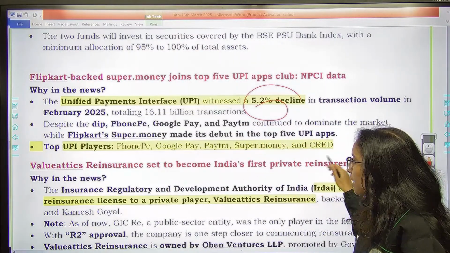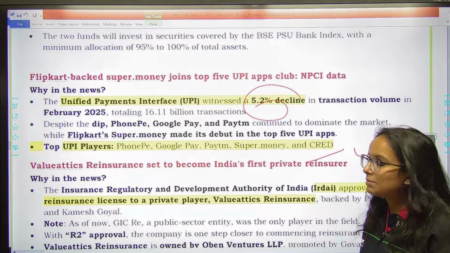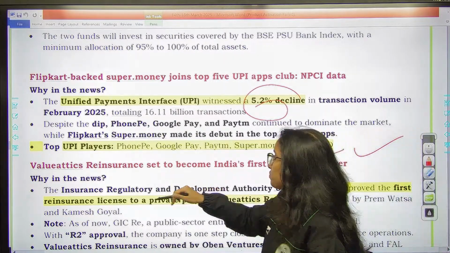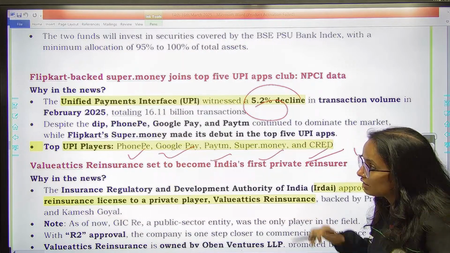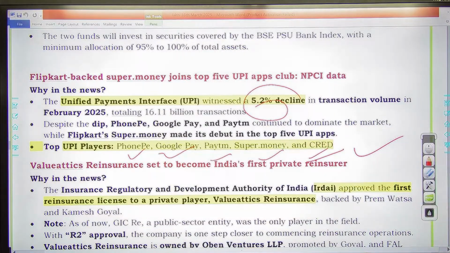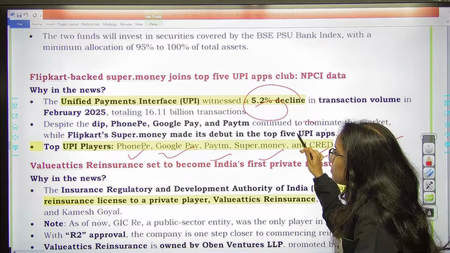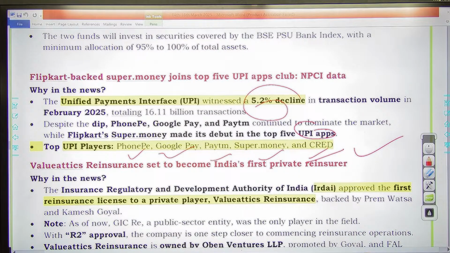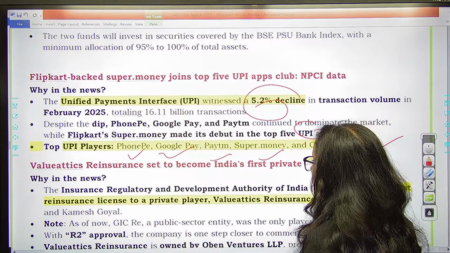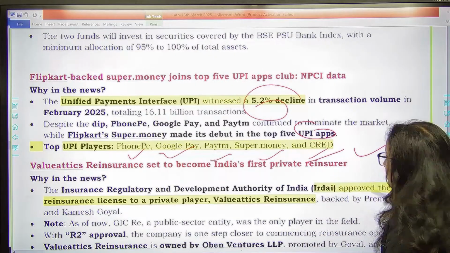So what you can remember from the news is top UPI players in the correct order. So first one is PhonePe, second is Google Pay, third is Paytm, fourth is Supermoney and Cred. So remember this thing. And recently Supermoney has also made its debut in the top 5 UPI apps, which is Flipkart's Fintech app. Right? So Supermoney is also there. Top 3 के नाम you need to remember: PhonePe, Google Pay and Paytm.